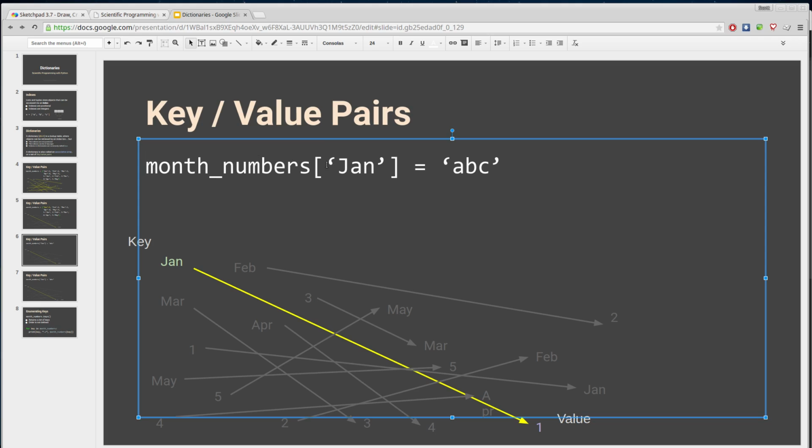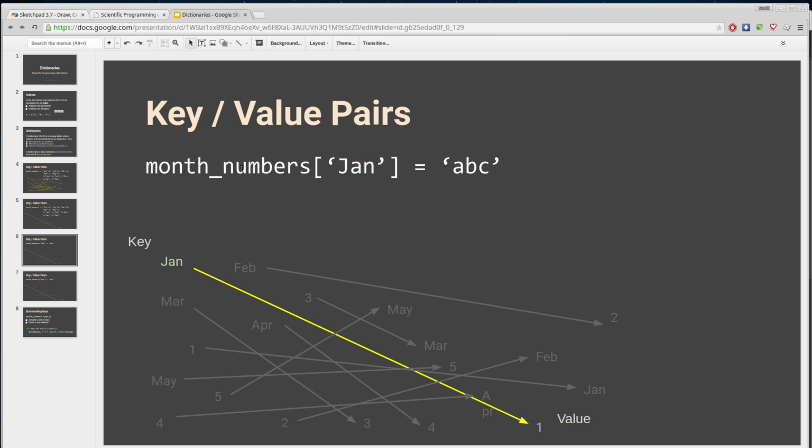The difference here is that this is a string. This could be any data type. The index is of any type. So if I was to say month numbers Jan equals ABC, that's just going to look up this key, and it's going to change this key to point to the string ABC instead.